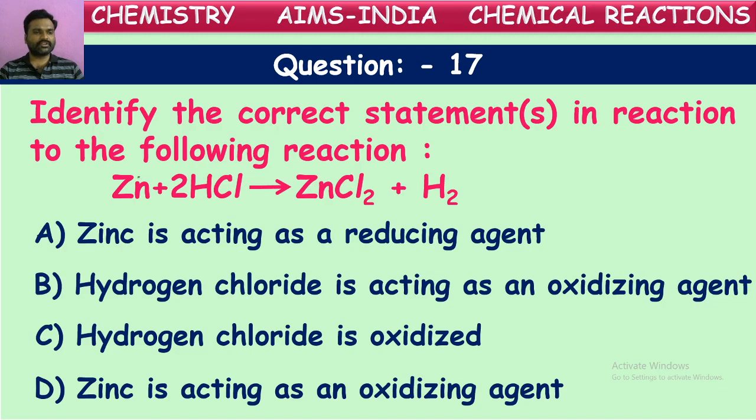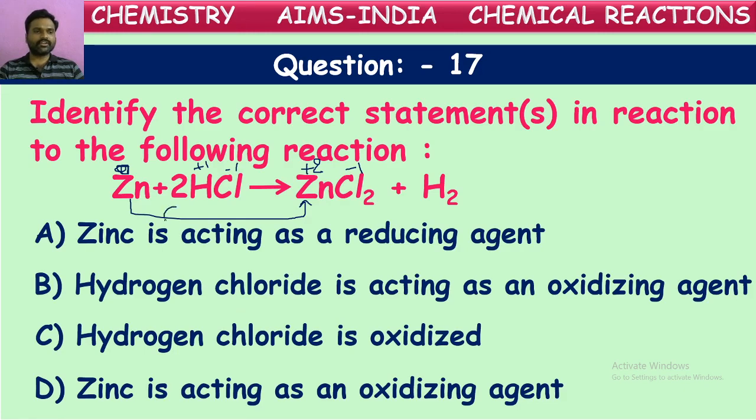What is the oxidation number of zinc here? In the elementary form, for any element, oxidation number is 0. But if you see in this, combined with chlorine, for each chlorine it is -1. If we calculate, zinc will be +2. And if you see here, for chlorine it is -1 as we told, and for hydrogen it is +1, to neutralize it. Now if you observe, the oxidation number for zinc goes from 0 to +2, which means it is increased.